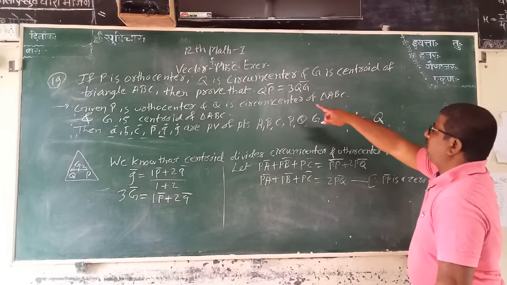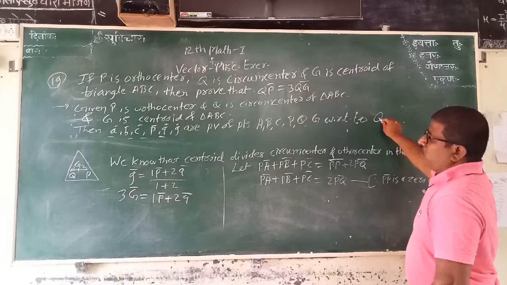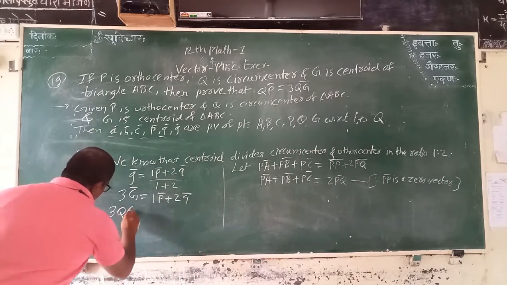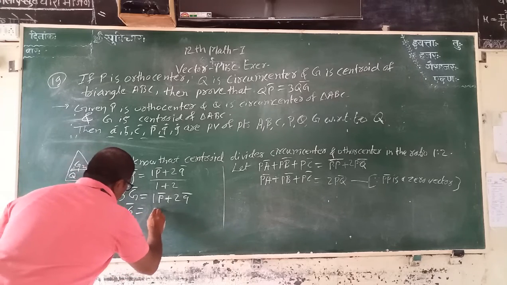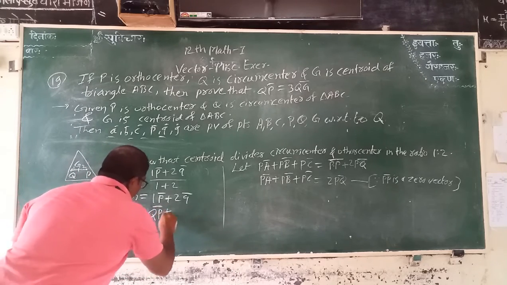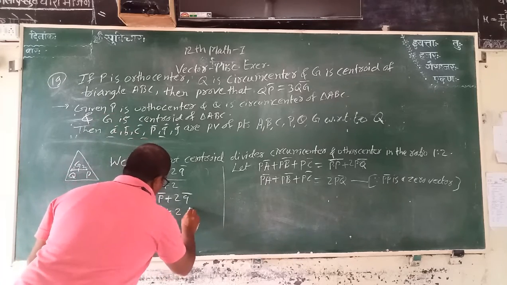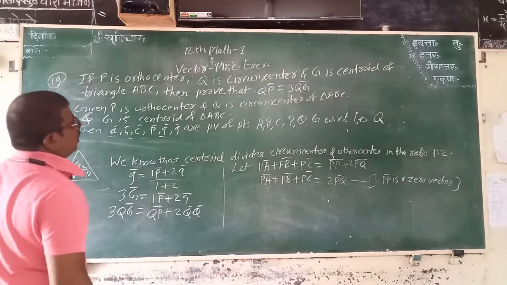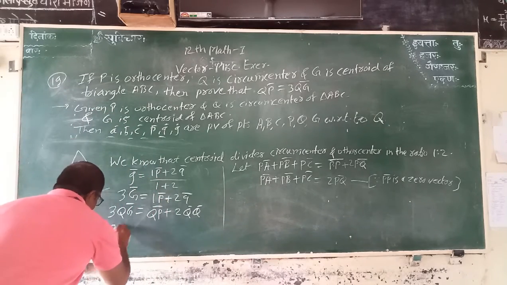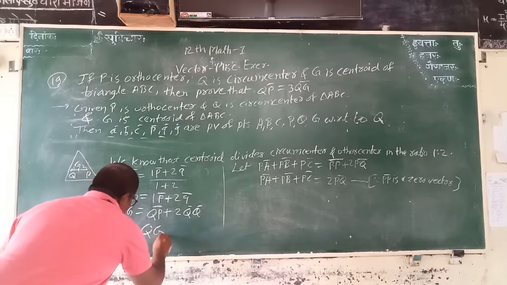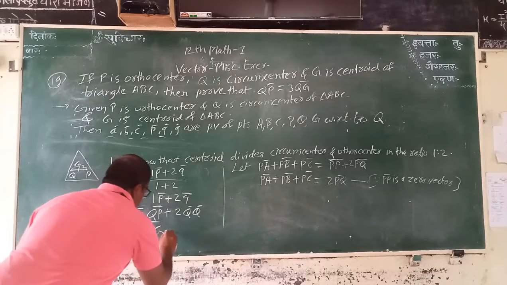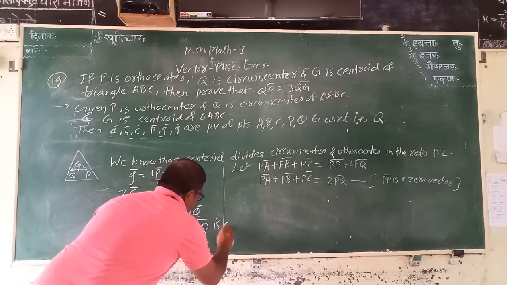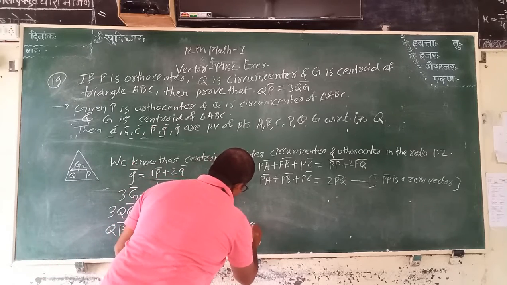That is, all points are with respect to Q. Therefore, we take 3 QG bar is equal to QP bar plus 2 QQ bar, that is, QP bar is equal to 3QG bar, because QQ bar is a zero vector.